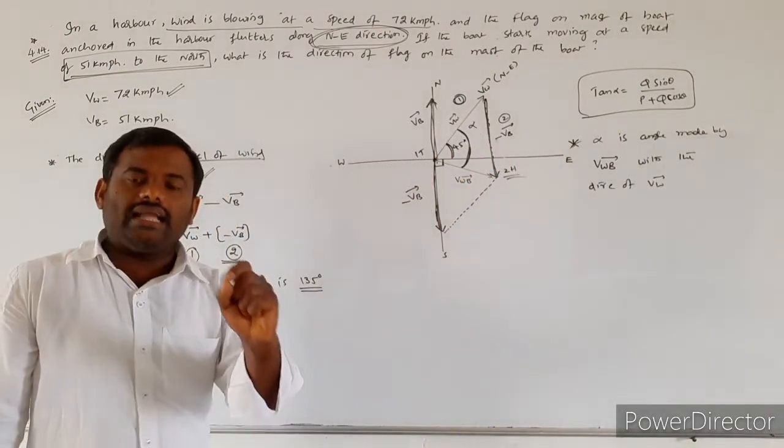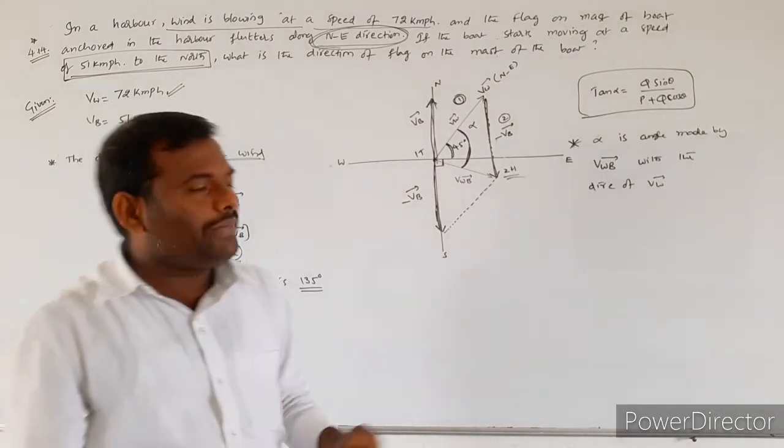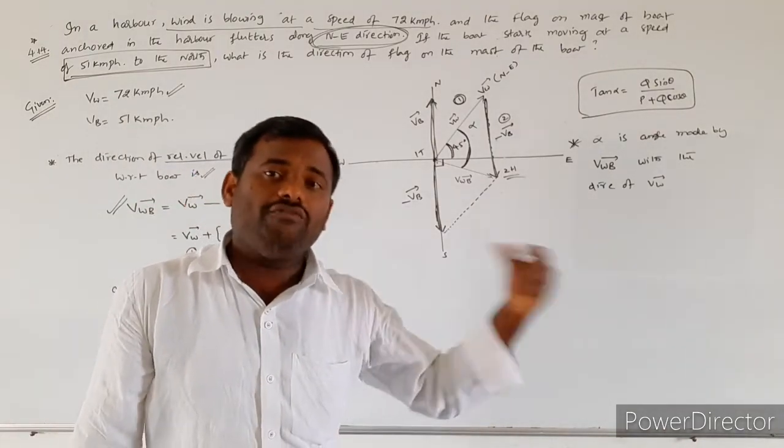So I defined alpha as the angle made by the resultant vector with respect to the first vector.